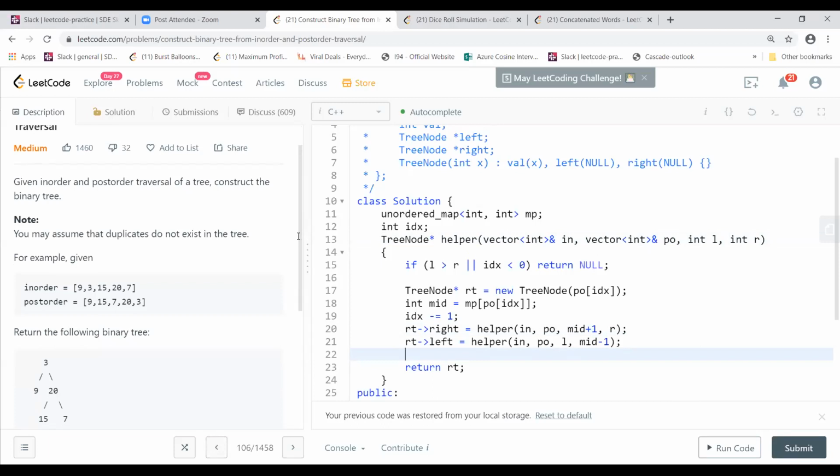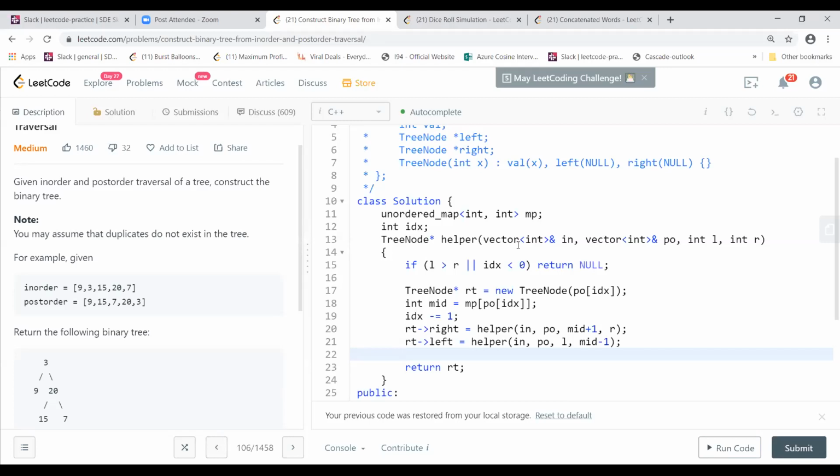So you are saying that if we have a skewed tree, in the sense that it is only on one side, then this will be O of n square? Not this one, the previous solution where you were traversing the entire in-order array. Here also it will be O of n square, I think.